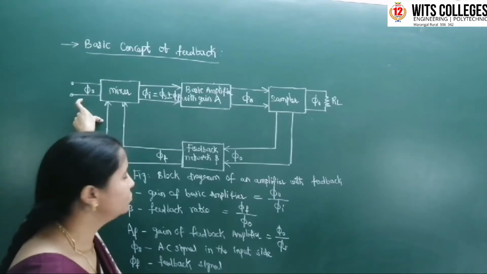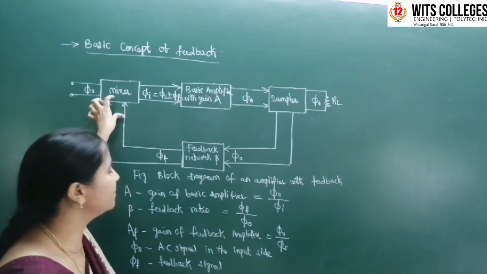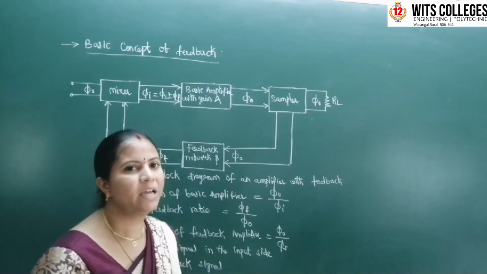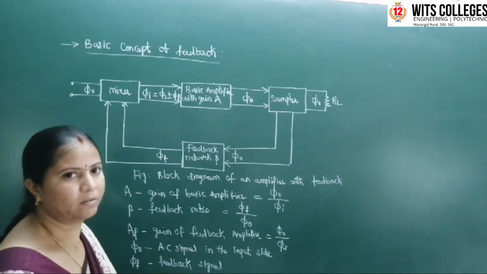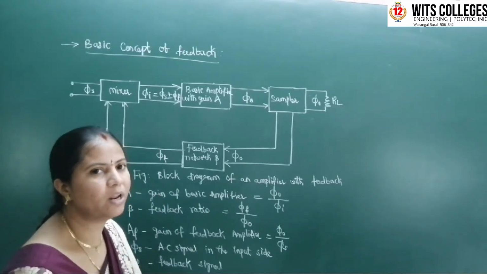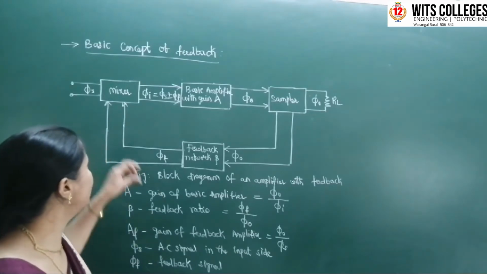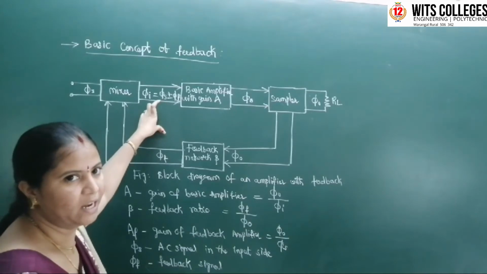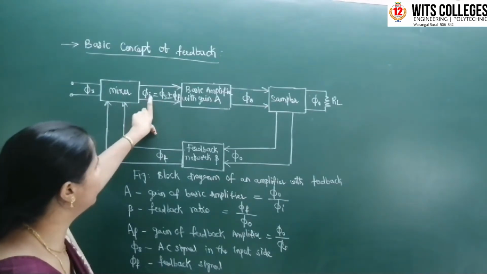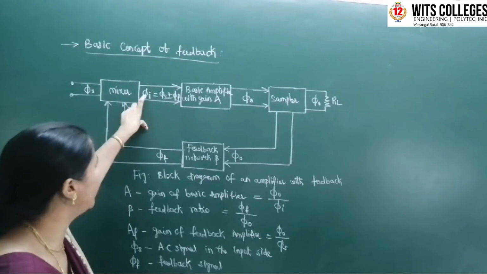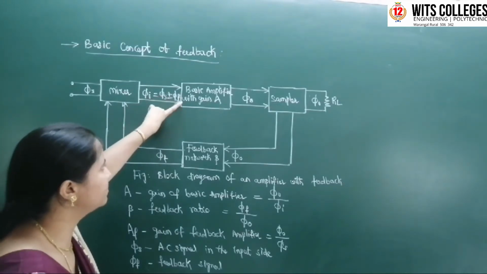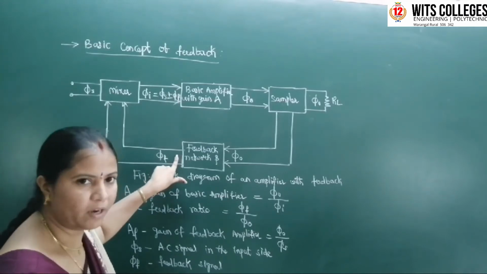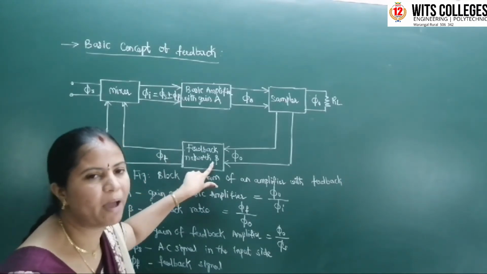The mixer acts as a comparator, and it is either a series mixer or a shunt mixer. The mixer will add the signal and difference the signal. The output of the mixer is phi i equal to phi s plus or minus phi f, where phi f is the output of the feedback network with beta. Beta is the feedback factor.